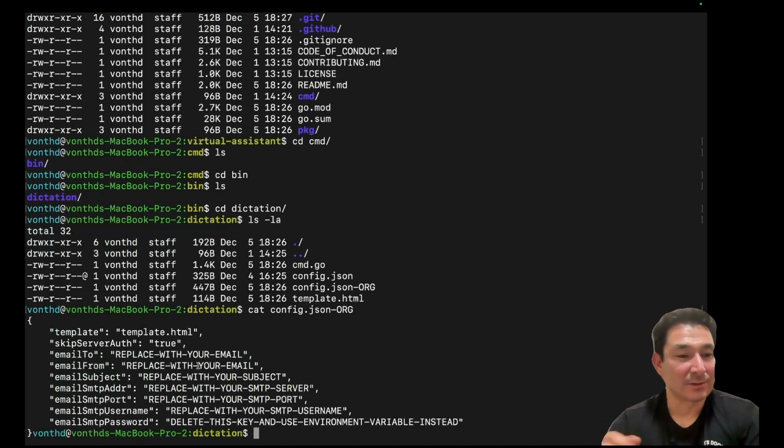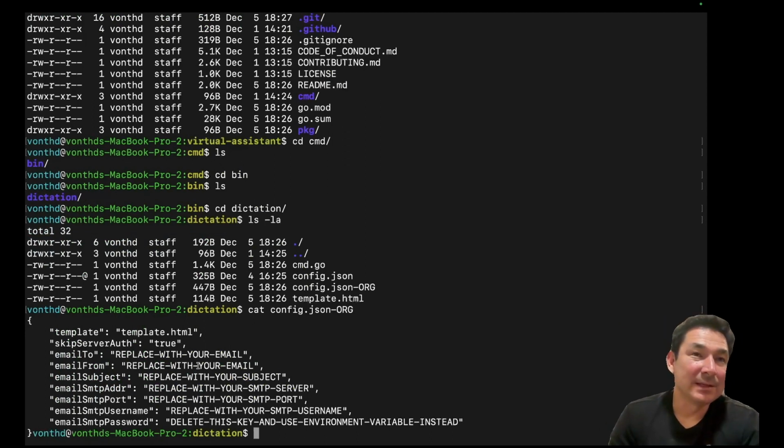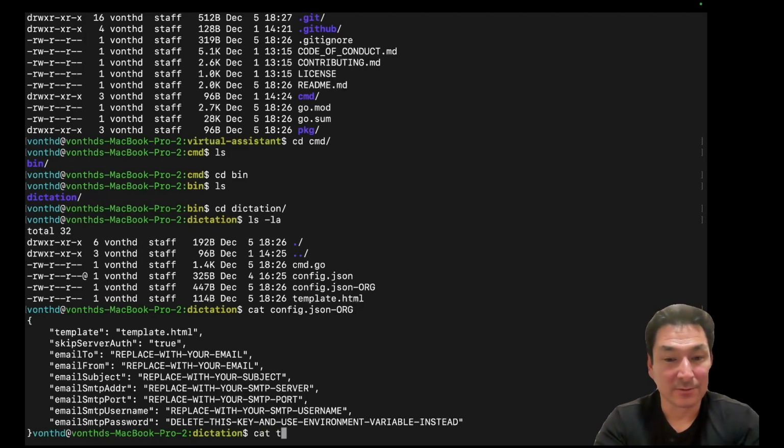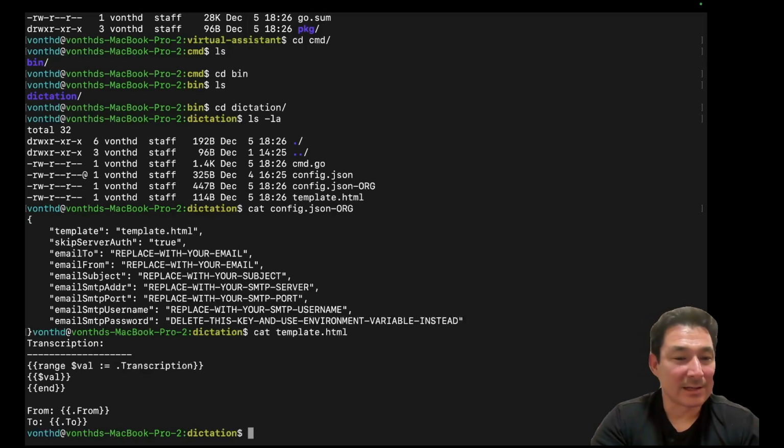the email address that you're sending from, the email address you want to send it to, the subject of the email, and then, because we're using SMTP to send the email locally, you're going to need a valid SMTP server. You can stand it up yourself, or you can use the one that's provided by your ISP. There's going to be an address, port, username, and password associated with it. And there's also a template.html, which you can use to override what the contents of the email is going to look like. I've just provided something very simple just to demonstrate the capabilities. For every line transcribed, you're going to get it printed on a new line within the email.